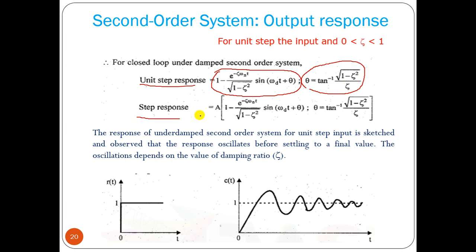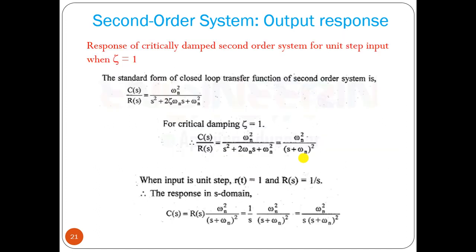If it is step response, only the A you have to multiply, that's all. So this is your under damped response. It is an oscillatory function, but the amplitude is decreasing because it is multiplied by a factor e to the power minus zeta omega n t.